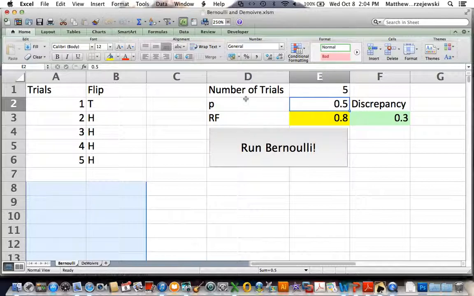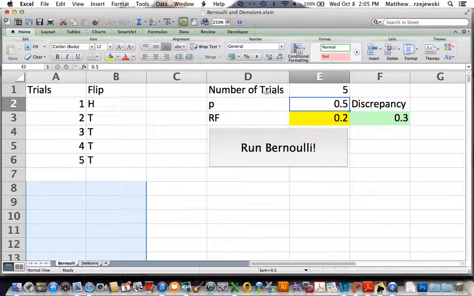We think that relative frequency and probability are very close to one another. We think that in the long run, relative frequency will equal probability. At 5 flips, relative frequency is kind of close to probability, but not really. We can see that there's a discrepancy of 0.3 between probability and relative frequency when we do this. Now if we did it again, you can see I have a different set of outcomes. Heads, tails, tails, tails, tails. I still have a discrepancy of 0.3, relative frequency of 0.2 now. This is just 1 out of 5 heads.